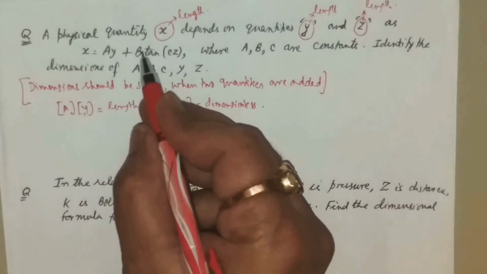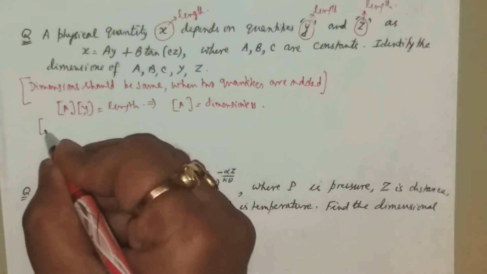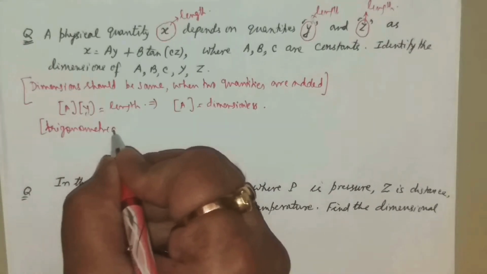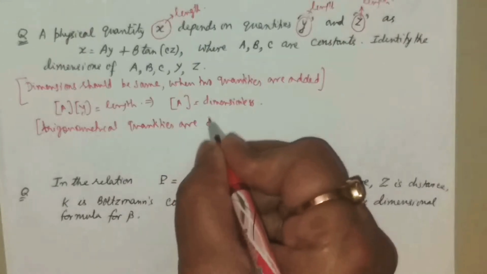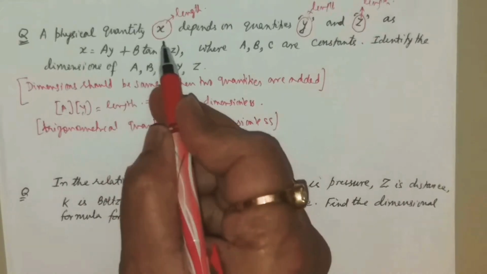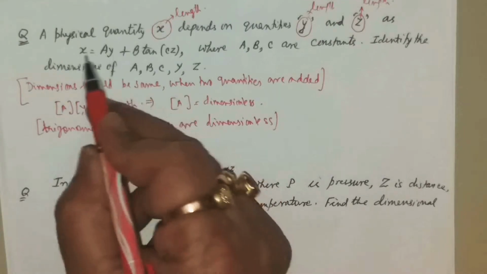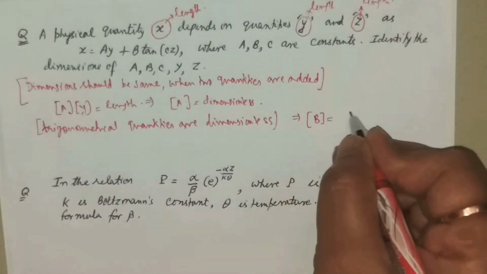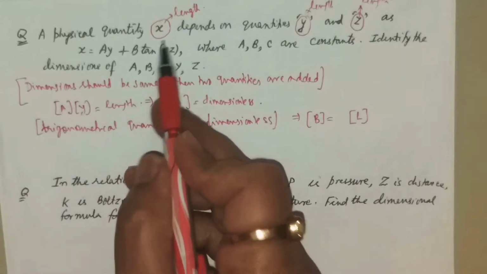Then just see tan or sine of any quantity, these are ratios. So trigonometrical quantities are dimensionless. So tan of anything is dimensionless. So whole of this quantity should have a dimension of same as that of x, that is length. So this implies b should be having the dimension of L. Is it not?